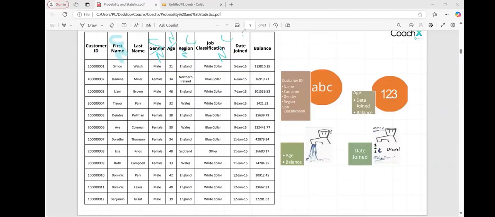Date of join, numerical. Balance, numerical, continuous. Very good. Okay. Ma'am, is date numerical discrete or numerical continuous? Numerical continuous. Okay. See, again, that is the same with the age.